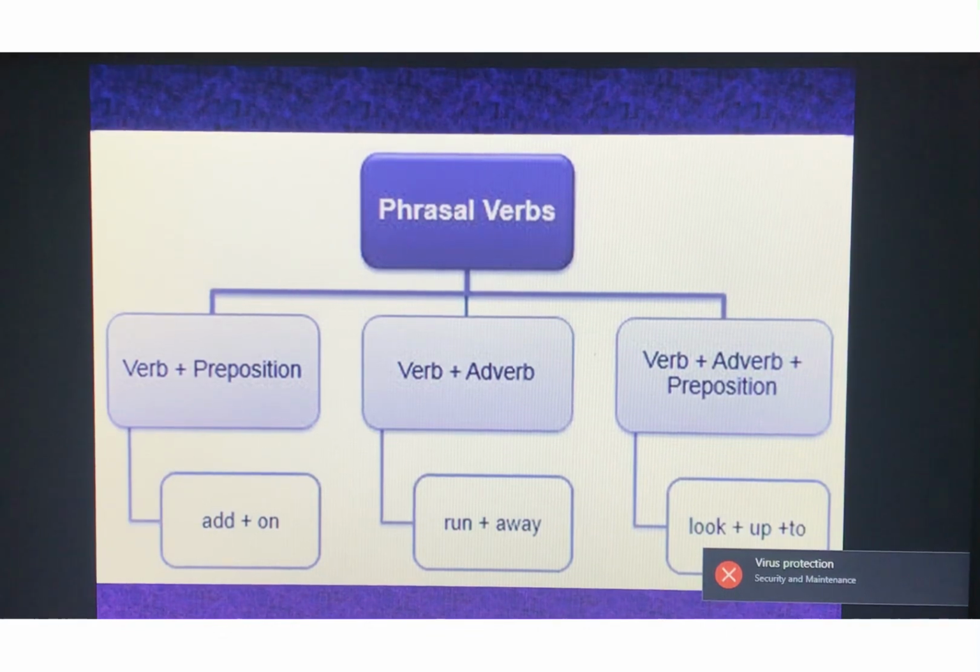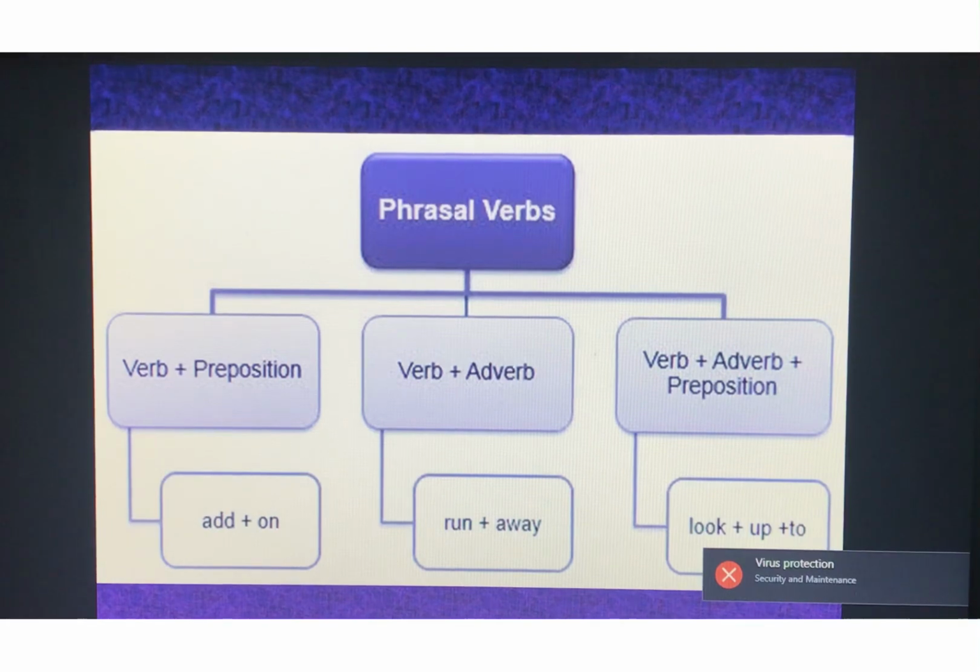The third one is verb plus adverb plus preposition. Look is verb, up is adverb, to is preposition. So look plus up plus to, that is look up to, is verb plus adverb plus preposition combination. So phrasal verb in all can have these three types of combination. It can have any of them, verb plus preposition or verb plus adverb or verb plus adverb plus preposition. It can have any of the three combinations.